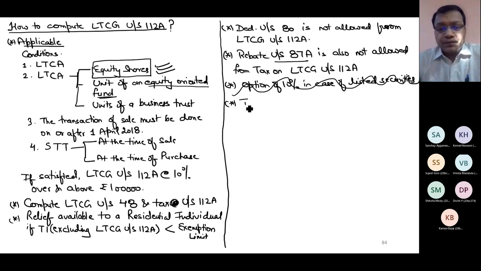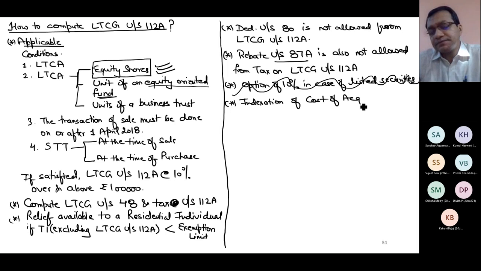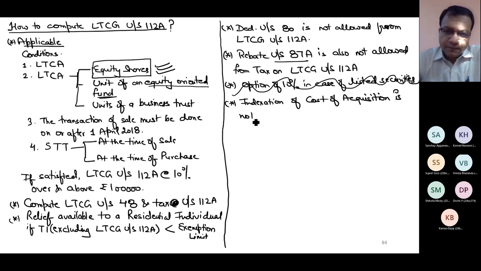Indexation is not allowed. Indexation of cost of acquisition is not allowed. This is a new point. You cannot do indexation of cost of acquisition. Whatever cost of acquisition you have got, you cannot do any indexation.